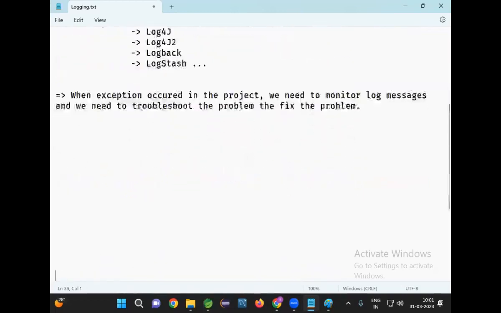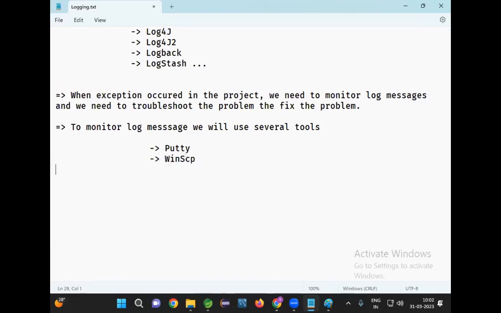To monitor the log messages in the industry, we will use several software tools. What are the tools available? One is Putty, and WinSCP is another tool that we can use. There is another tool called ELK stack, and there is also Splunk. ELK stack is available and Splunk is also available.